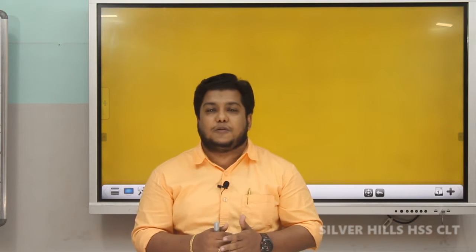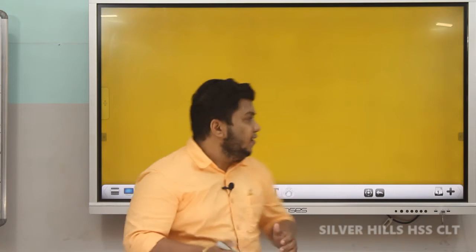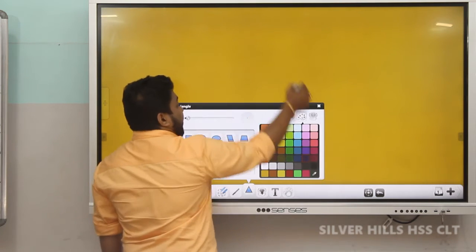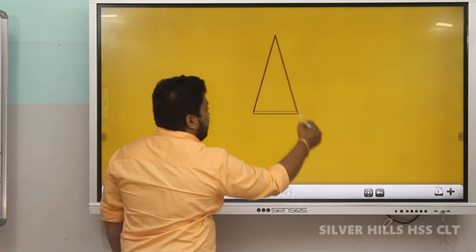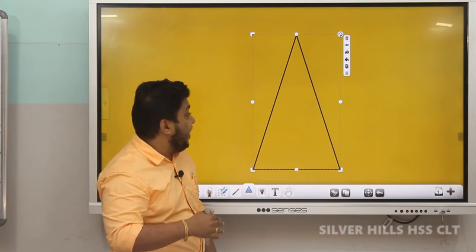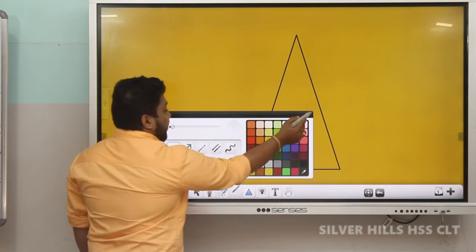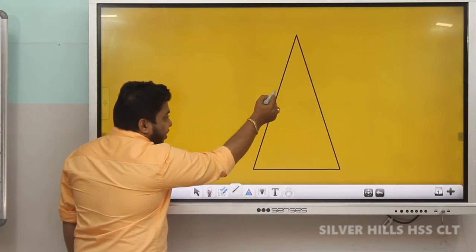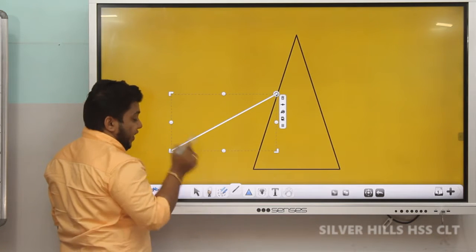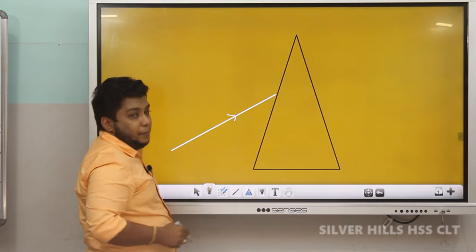Actually this chapter starts with the concept of the human eye, but I am entering into the chapter by discussing the phenomenon called dispersion. Consider a prism. This is our prism, and assume that a ray of light is traveling into the prism. This is our ray, and we have to show the direction of the ray.